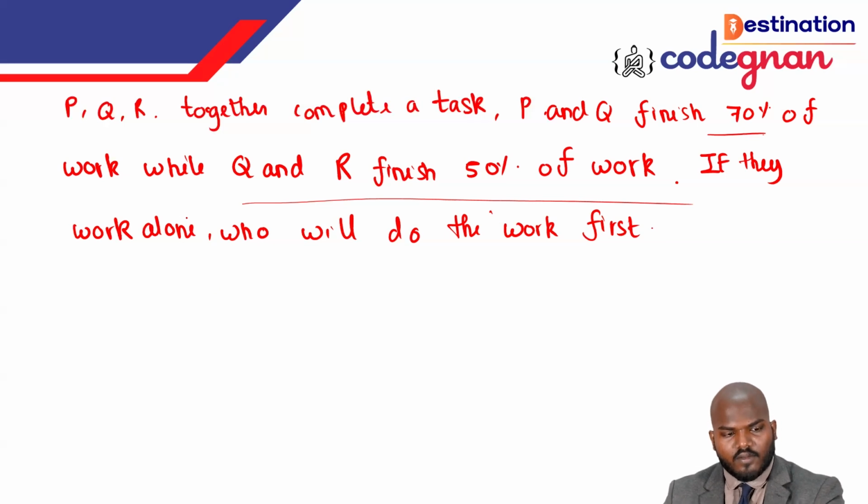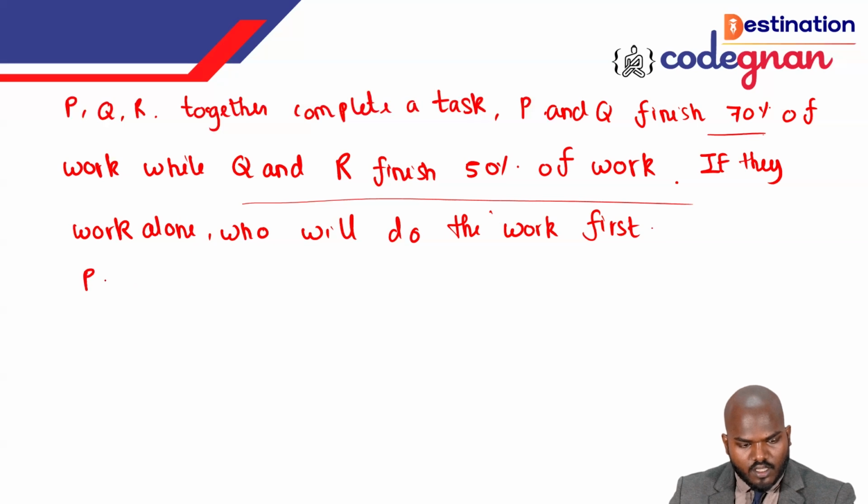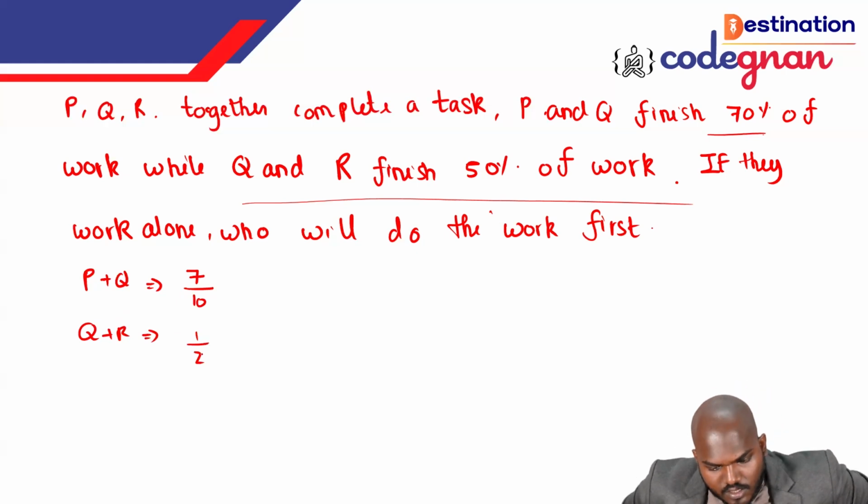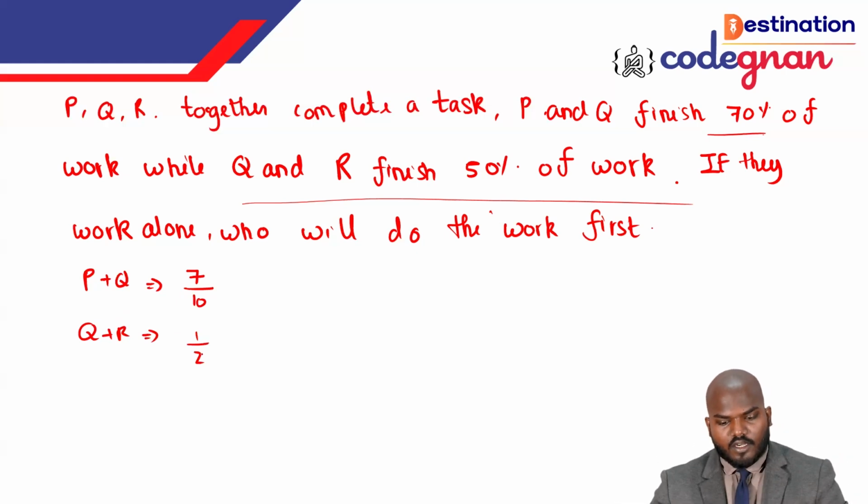So we have that P and Q complete the task. That is what they are giving in this one. So, P and Q finish 70%. You can write 70% as 7 by 10 directly, since 70 by 100 cancels to 7 by 10. Then Q and R is 50 by 100, which makes 1 by 2. So P and Q completed 7 by 10 of the work, and Q and R finished 50% of the work.